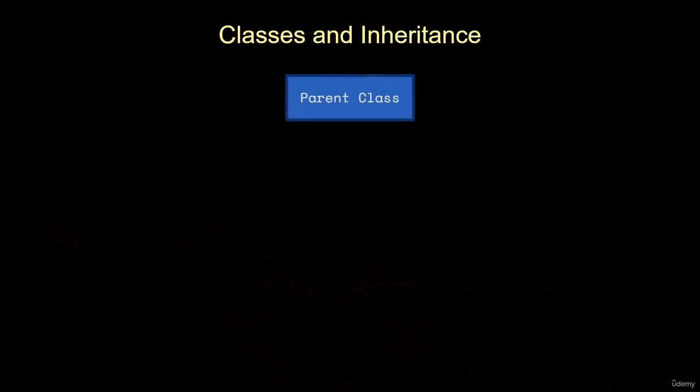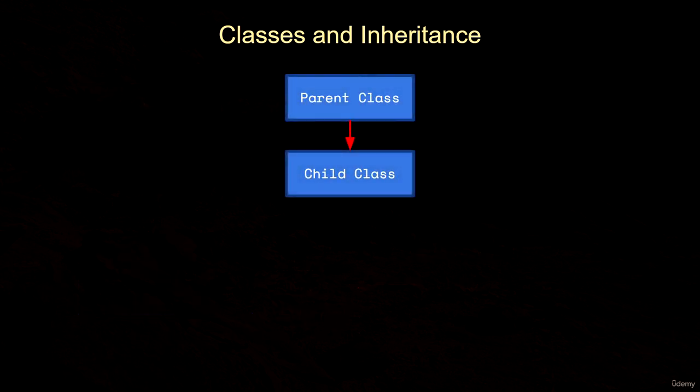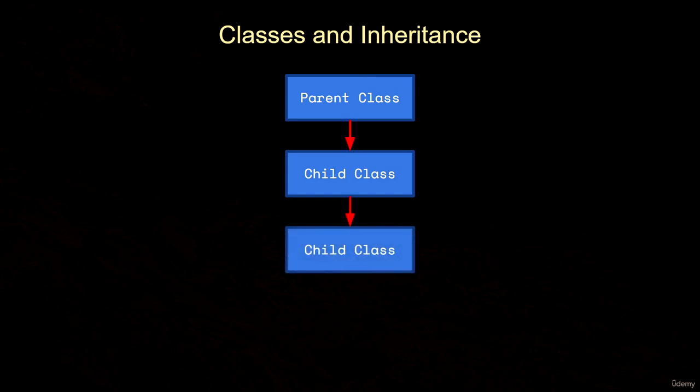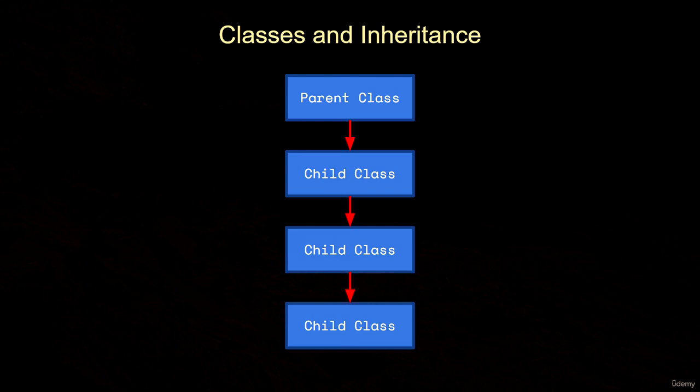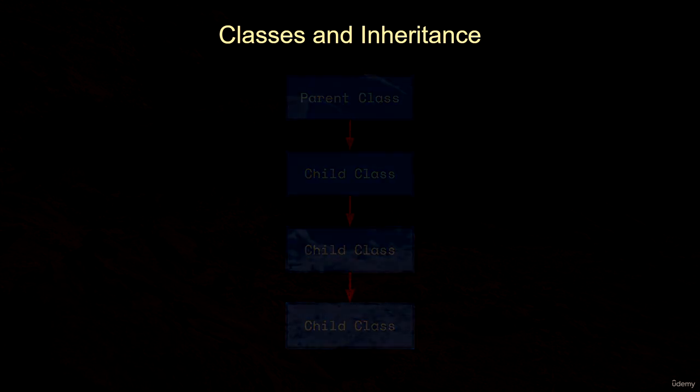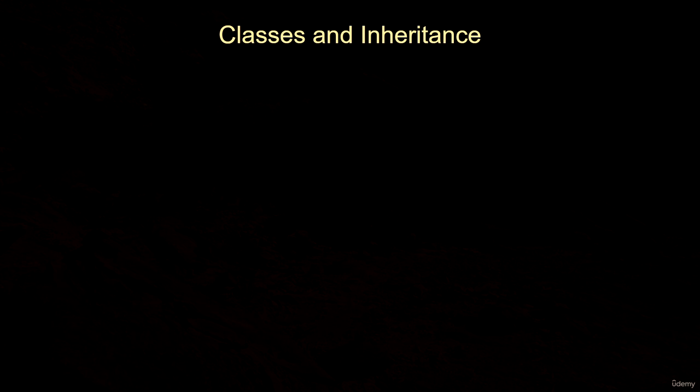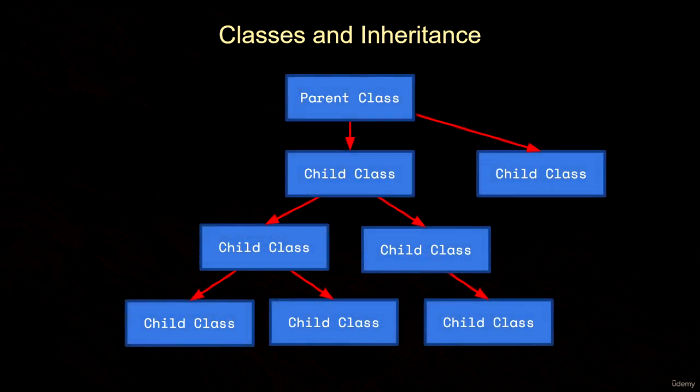Now, a parent class can have a child class, and a child class can have its own child class, and this can go on indefinitely. As long as a parent has a child, which has another child, and so on, you have what's known as an inheritance hierarchy, or also known as an inheritance chain. Now, a class can have many children. In fact, there can be many child classes that derive from the same parent. This happens all the time, so an inheritance hierarchy can get quite complex very quickly.